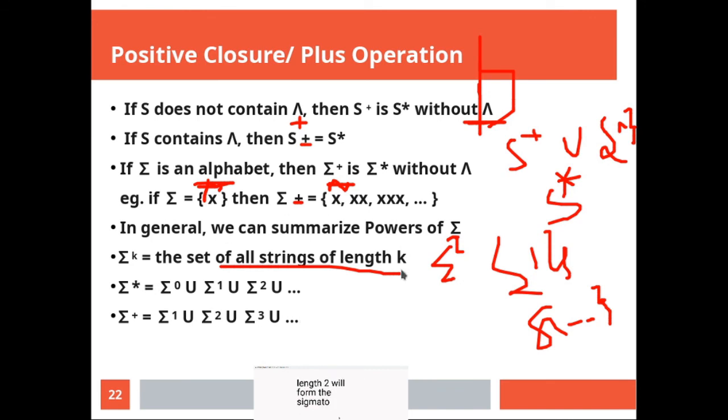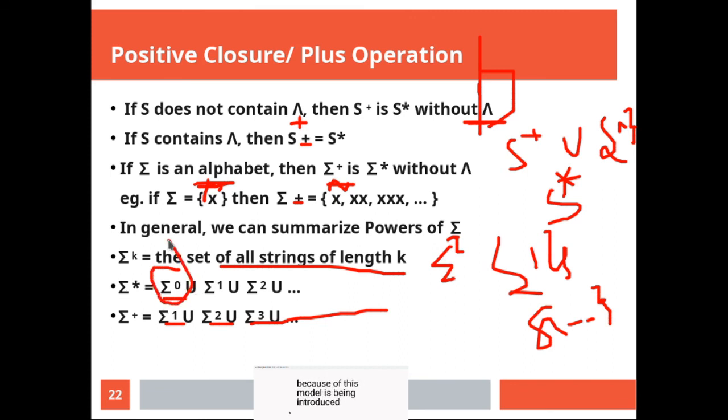Similarly, sigma star is basically a combination of, here is how you have introduced a null. So length 0, length 1, length 2 strings, and plus means only length 1, length 2, length 3, and so on, these many strings. So this is not introducing null, and because of this null is being introduced.